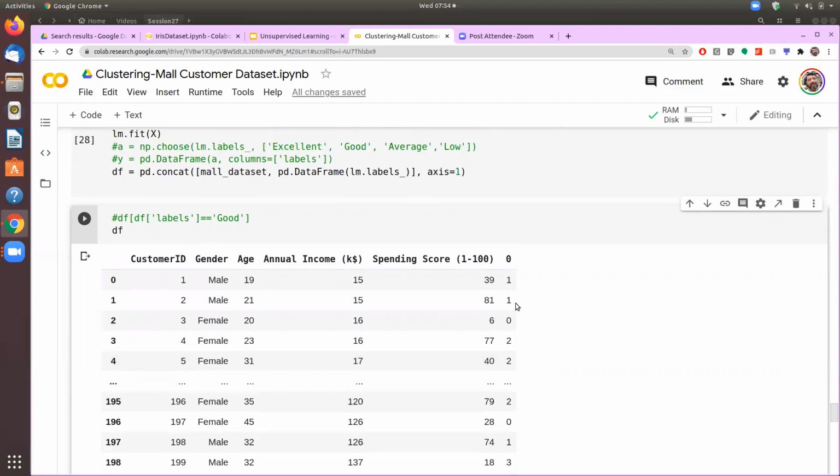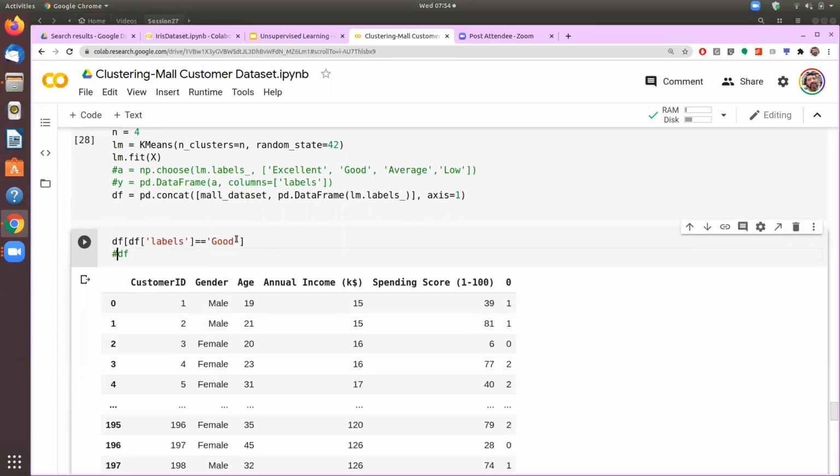So the system has given some cluster ID. Now we can consult the marketing team and ask, what is the name that you want to give to the cluster? And for that, if you want to filter out and see it one by one, what they comprise of, and then we can give an appropriate name here.